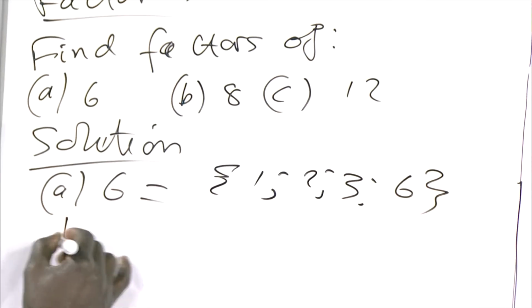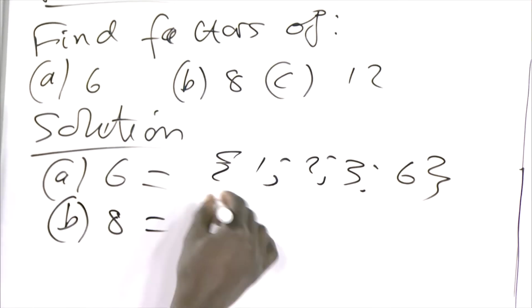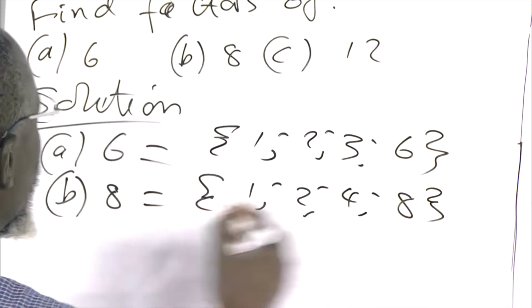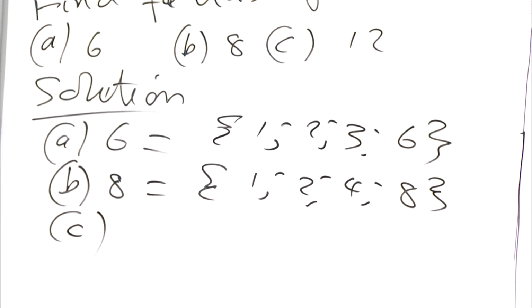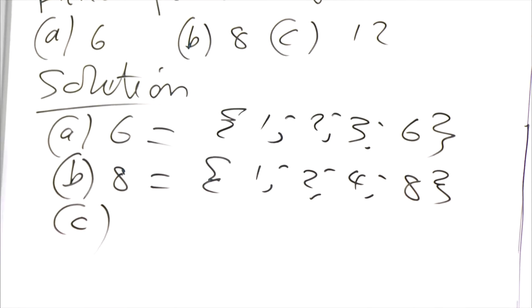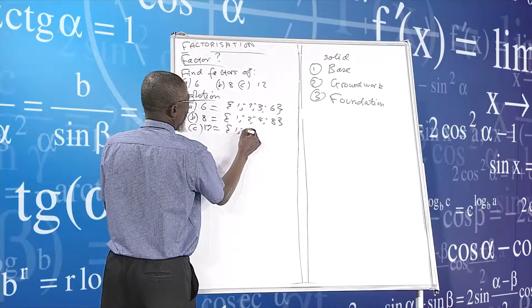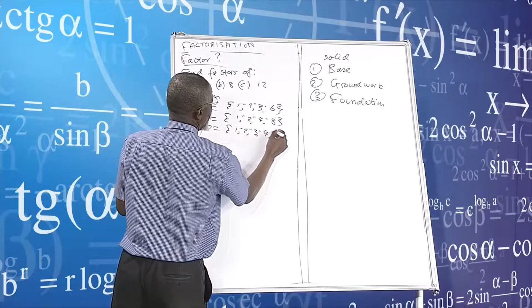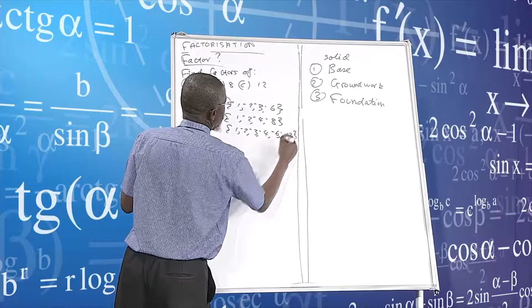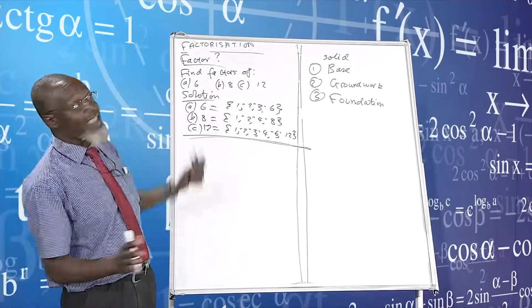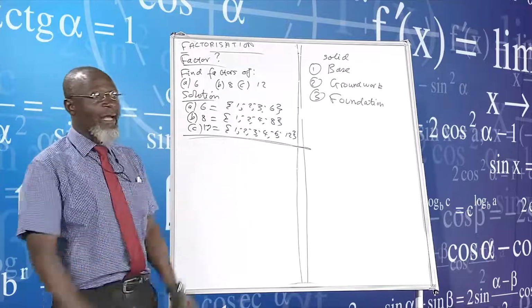In other words, I can also say factors of 8 again. There are also 1, 2, 4, and 8. Those are, again, factors of 8. We can also go as far as factors of 12 again, which is 1, 2, 3, 4, 6, and 12. I'm just doing a recap. I haven't started factorization.